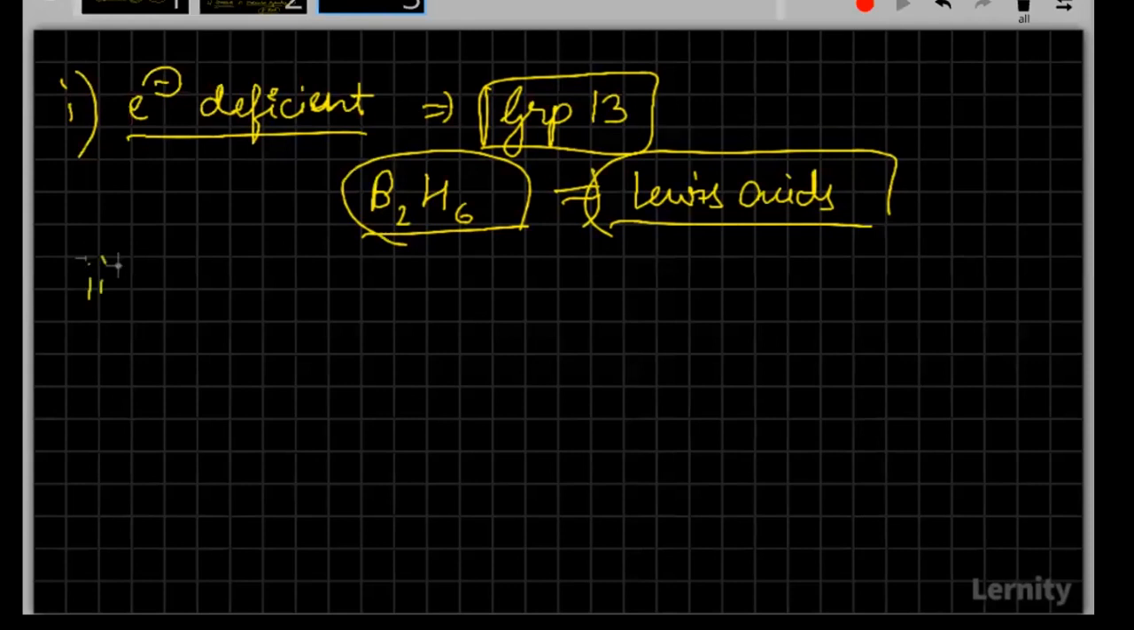Now the second one, that is electron precise. It means it has exactly the number of electrons that we require for the formation of the hydride. So this will be formed by which group? Good.